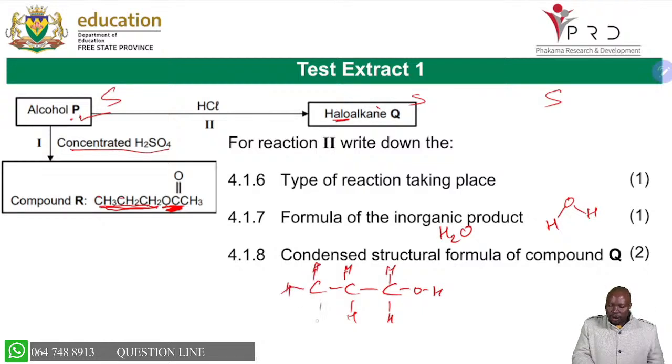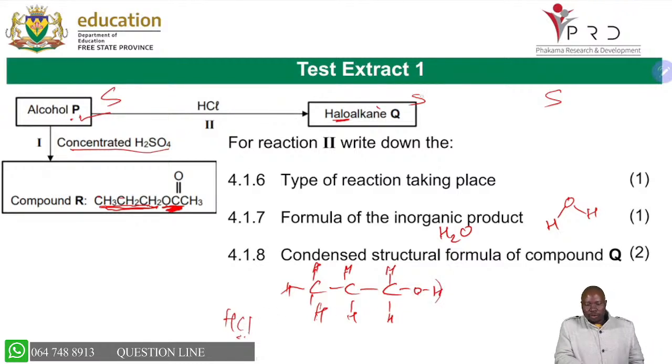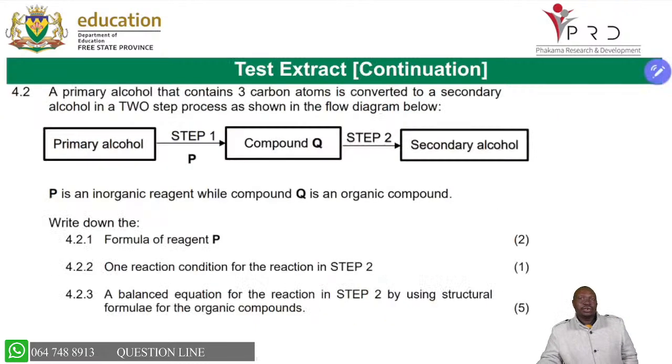When you started, you had alcohol P like that, and then we are saying now you brought in HCl, and then we said, okay, you are able to substitute the OH there. The OH comes out, the Cl takes the place, and we are forming water. You are able to see that. Then we have the chloro. So you're just putting the Cl there to be able to draw compound Q.